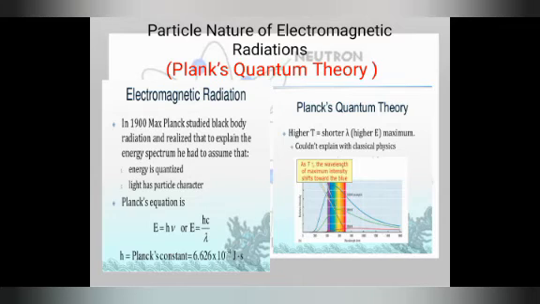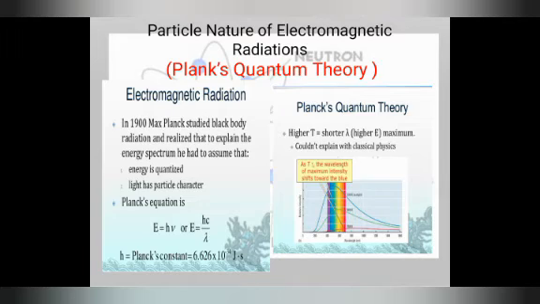Let me explain the particle nature again. The electromagnetic theory of radiation given by Maxwell regarded radiant energy as a continuous flow of energy in the form of waves. When the energy is continuously flowing in the form of waves, we can call it radiant energy. This theory no doubt explains certain phenomena associated with light, but at the same time it failed to account for new phenomena.